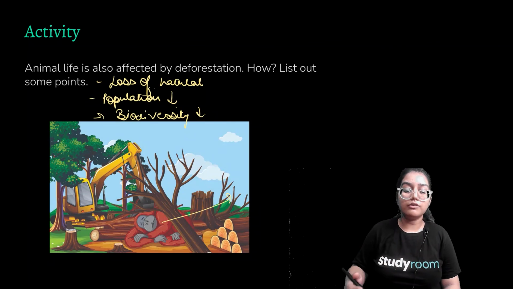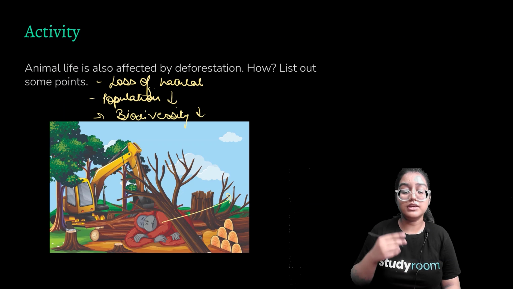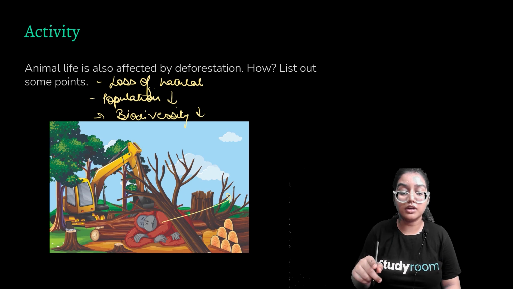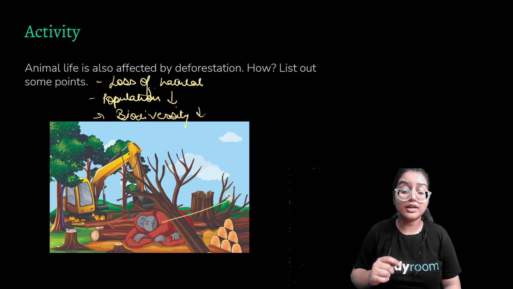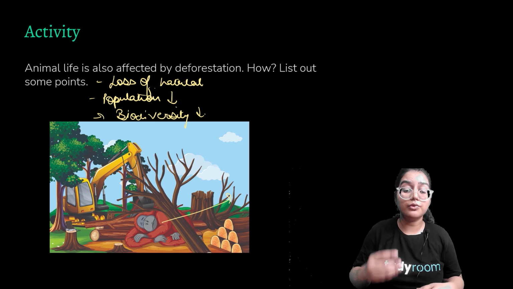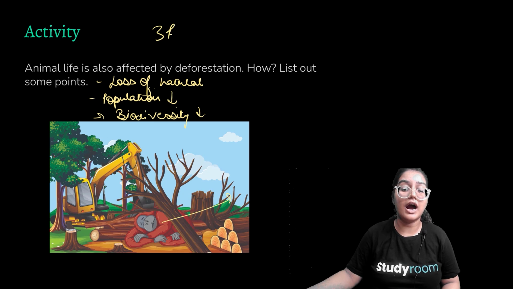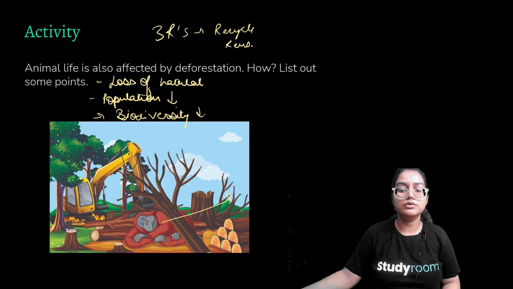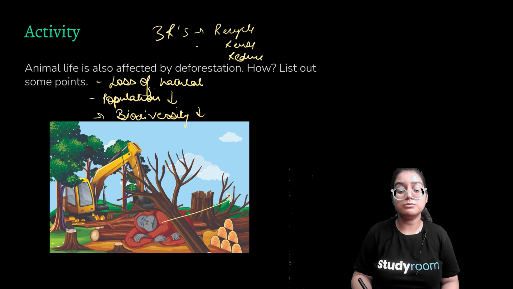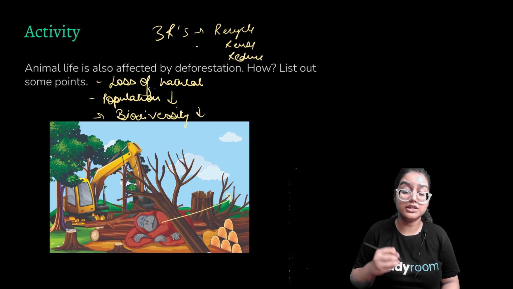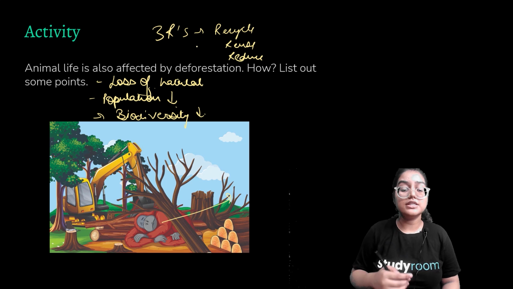So this was all for today. You have to do these two activities. You have to make a list of the forest products and analyze this picture. You'll even find more points than the three that I mentioned here, but you have to analyze and be more responsive. You have to practice the 3 R's, which are recycle, reuse and reduce, because saving the earth is our responsibility and our generation will bear the dire or grim consequences if we do not preserve our nature. I'll see you in the next video.